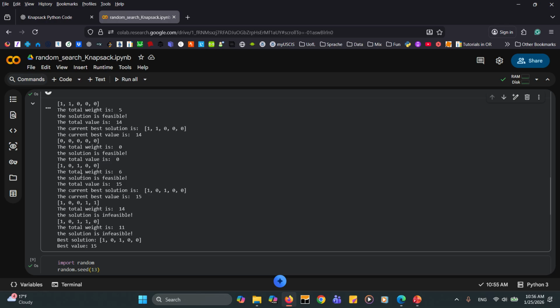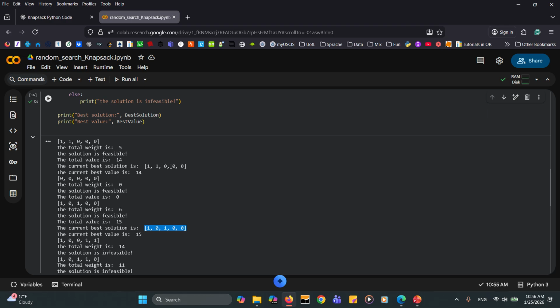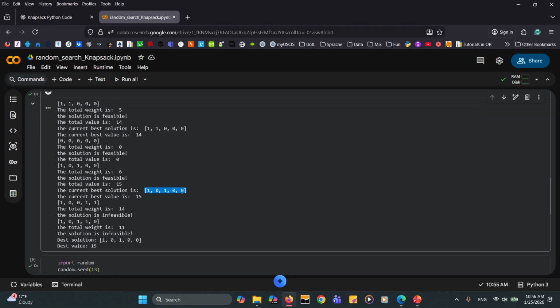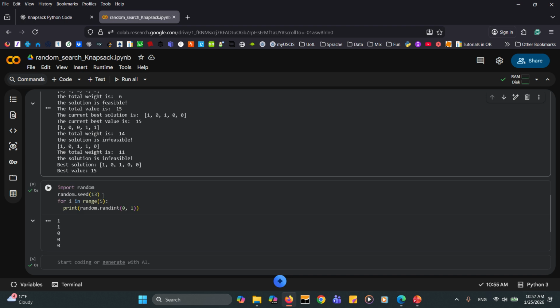Okay, this is the other solution. The total weight is 6, the solution is feasible, the total value is 15. Now 15 is greater than 14, so the current best solution is this one. We replace 11030 with 10100, and the current best value is 15. Then we go to the next solution. The total weight is 14, the solution is infeasible. The next solution, the total weight is 11, the solution is infeasible. Therefore, we have the best solution and the best value here.